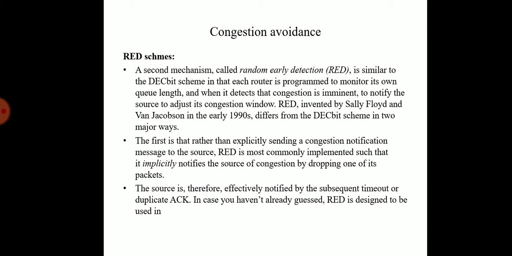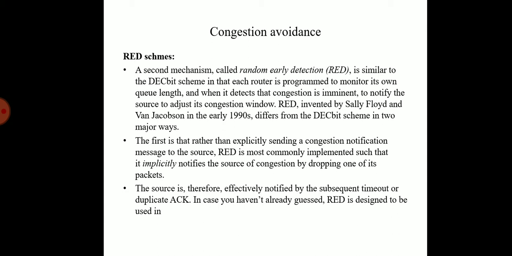So RED calculates the average queue length using a weighted running average. The following formula is used for calculating the average queue length: average length equals (1 minus weight) times average length plus weight times sample length, where the sample length is the queue length each time a packet arrives. The weight parameter is between 0 and 1.